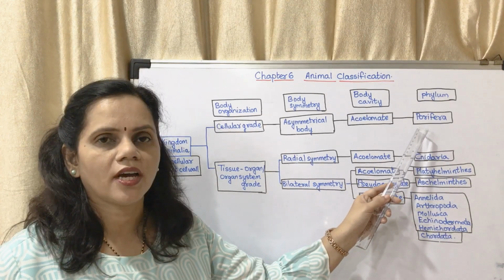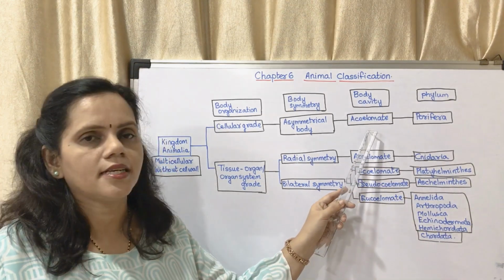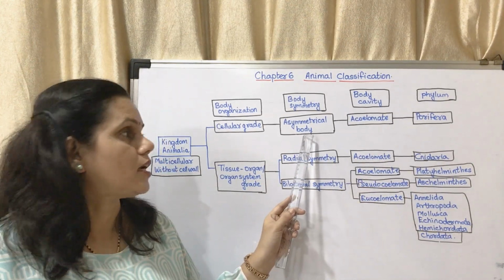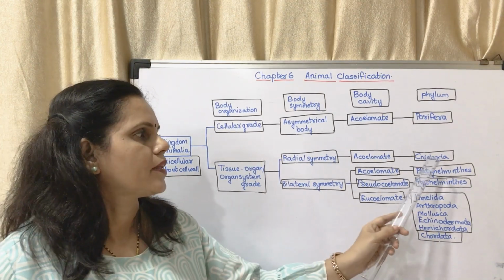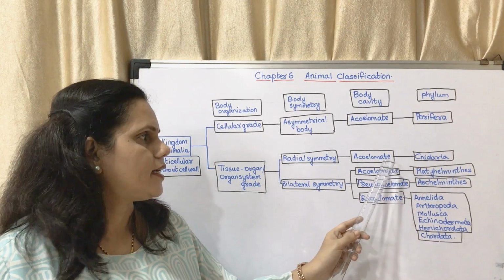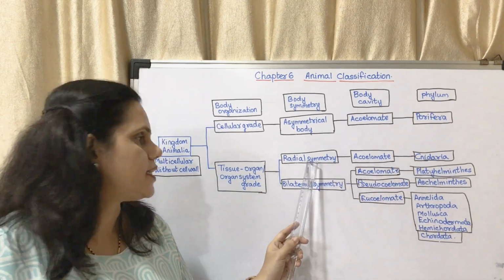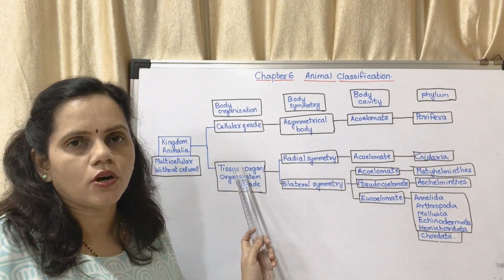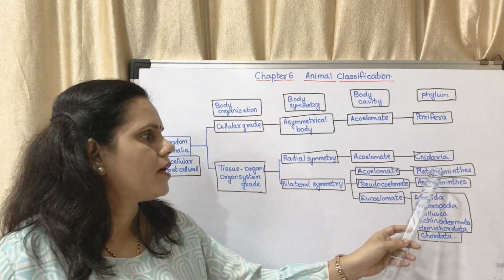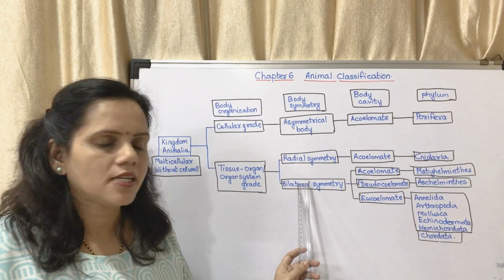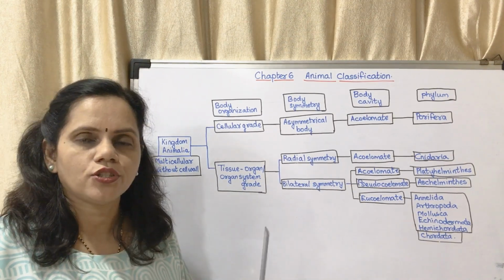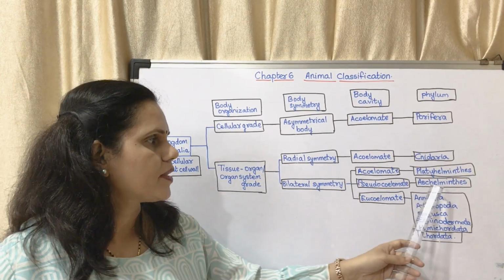Okay, so I'll repeat the chart. The first one is phylum Porifera. They are acoelomate. They are having asymmetrical body and they are having cellular grade organization. Next is Cnidaria. They are acoelomate. They are having radial symmetry. They are having tissue organ or organ system grade. Platyhelminthes. They are acoelomate. They show bilateral symmetry and they are having tissue organ or organ system grade.